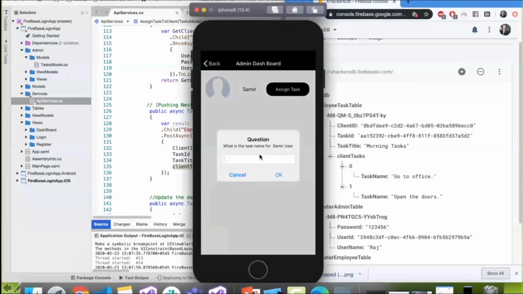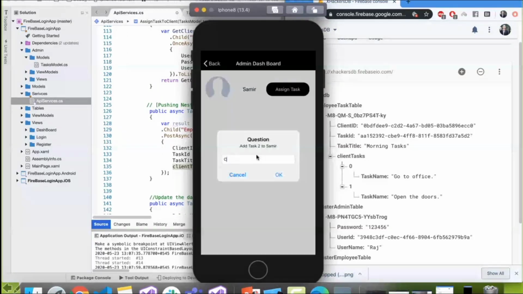Now again, let me add another task, the evening task. During the time of evening, how many tasks are to be assigned? 3 tasks to be assigned to Samir. Close the code. Okay, code till late night. This is the task.